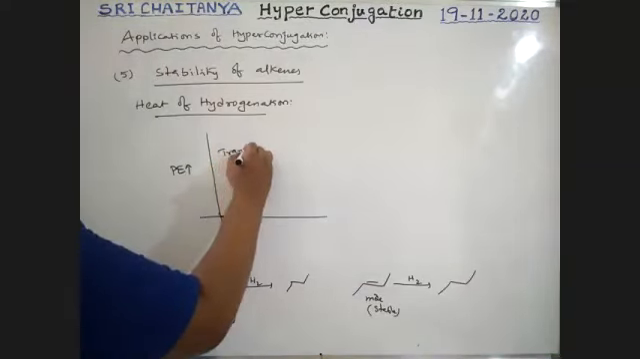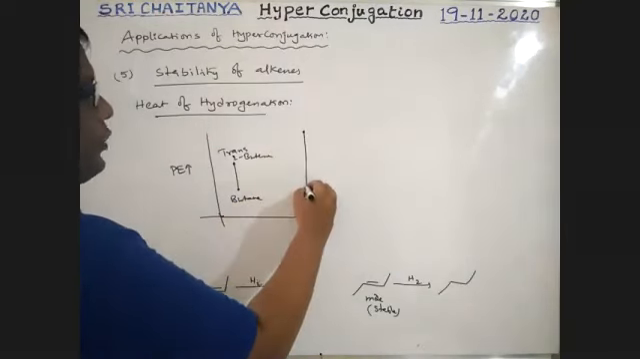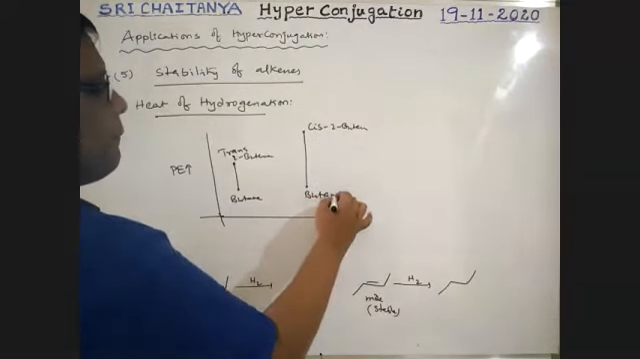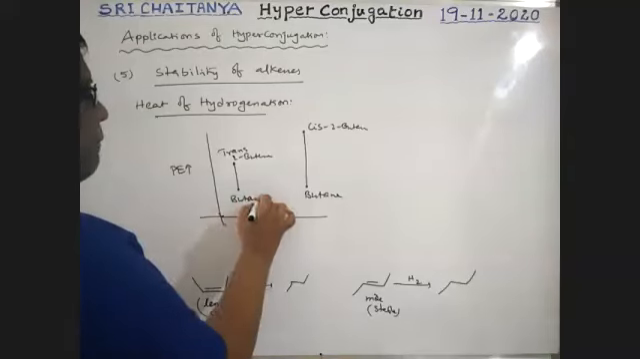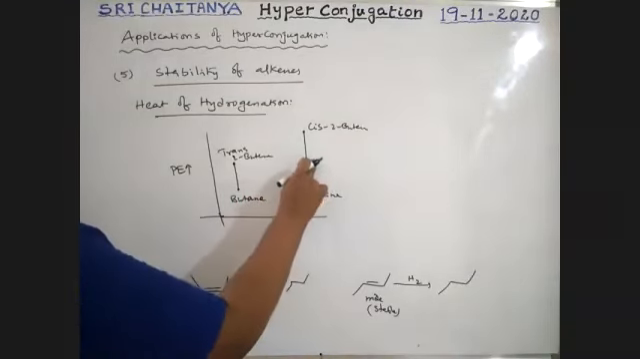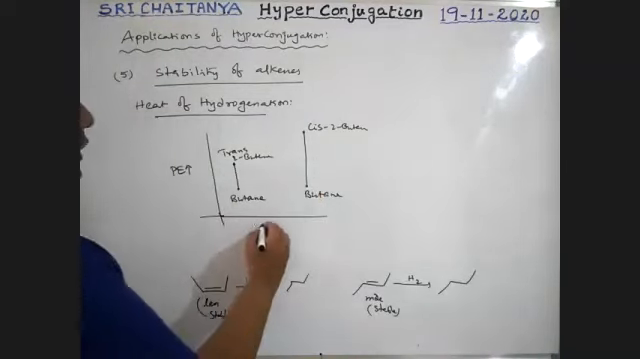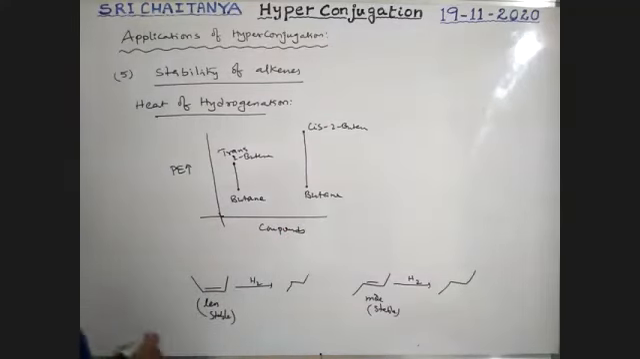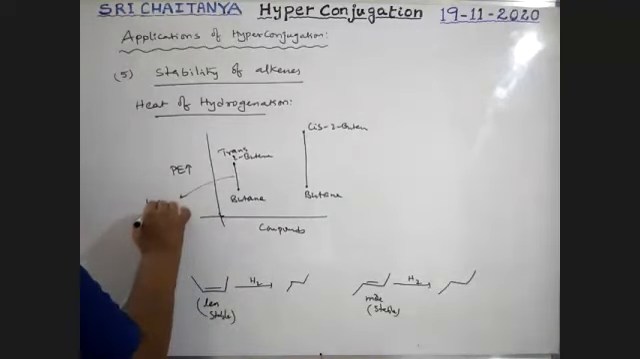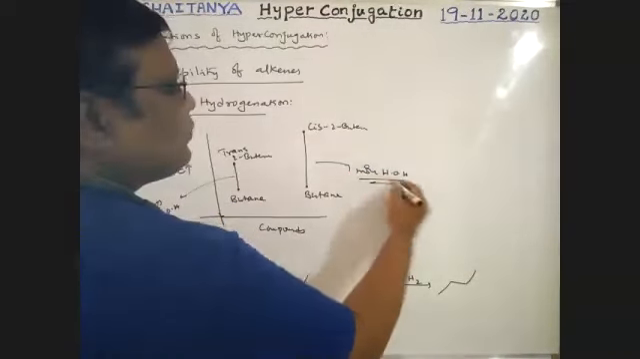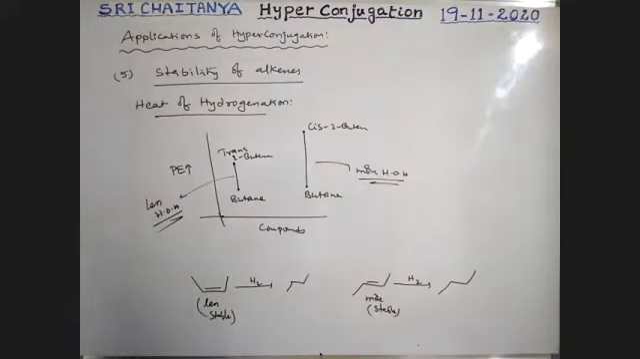It gives butane. This is cis-2-butene. It also gives butane. See here, this heat of hydrogenation is more than that of this one. So here it is less heat of hydrogenation, and here it is more heat of hydrogenation. Very, very important.